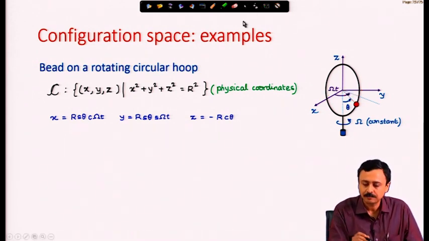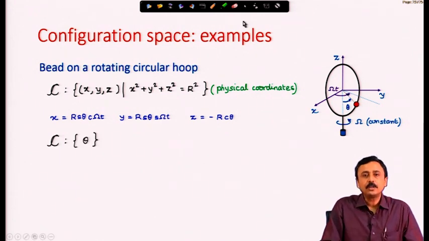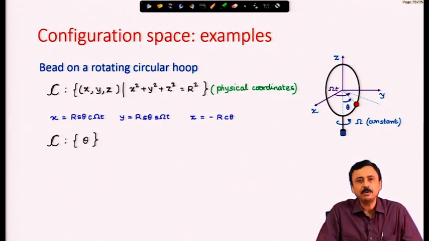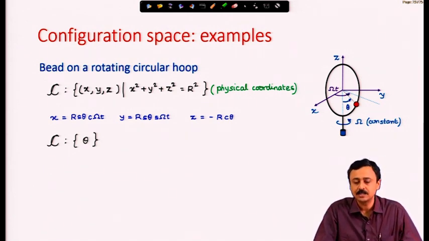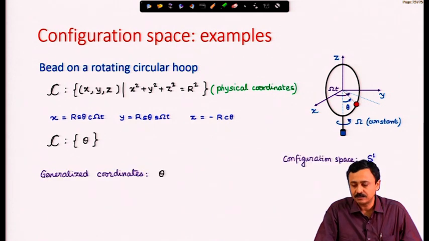This is not very difficult. Therefore, the complete configuration of this bead can be represented only by theta. Of course, time will also be very important, because that will tell us how much the hoop has rotated. But the configuration space is represented by only theta. I can locate the bead. I will need the time as well, of course. The configuration space is S1.